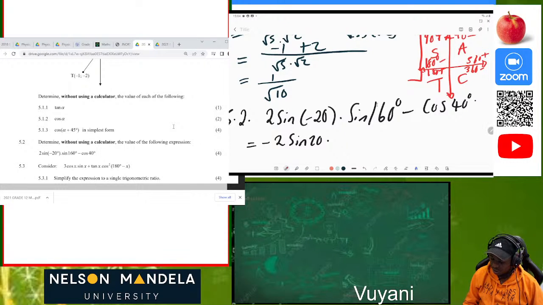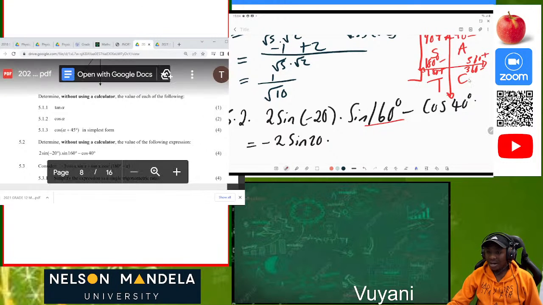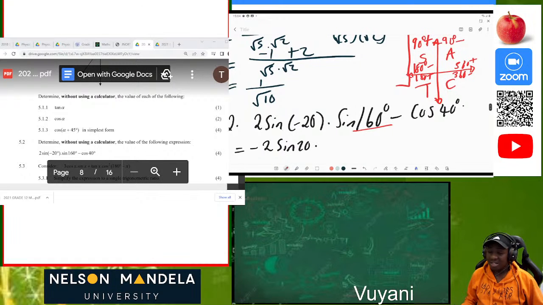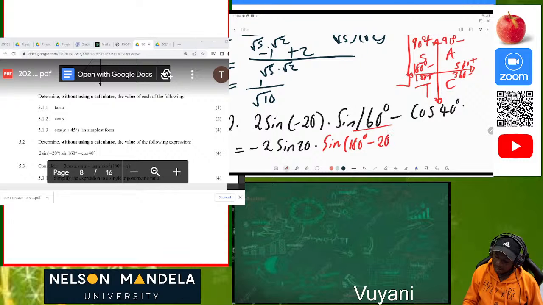Now we know how to reduce this. We start with the angle, which here is 160 degrees. 160 degrees is in which quadrant? It's in the second quadrant, where it's 180 degrees minus, or you can say 90 degrees plus. In this instance, let's use 180 degrees minus. So it's going to be sine of 180 degrees minus 20, because 180 minus 20 is equal to 160 degrees. Why are we reducing? So that we can deal with acute angles. Then we have our cos of 40 degrees.